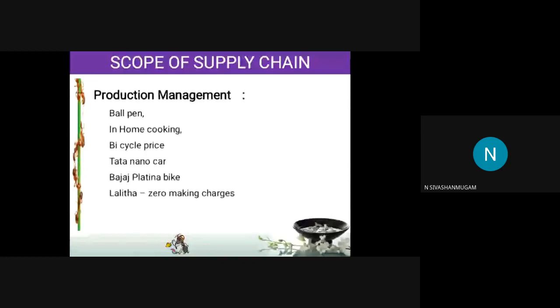Product management, that is what we saw. The ball pen is the example of product management. The price of the product should remain the same. We have to make the production happen at the same cost. That is product management.